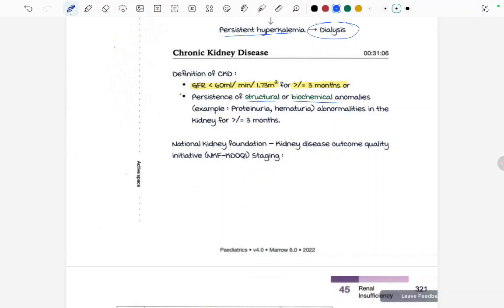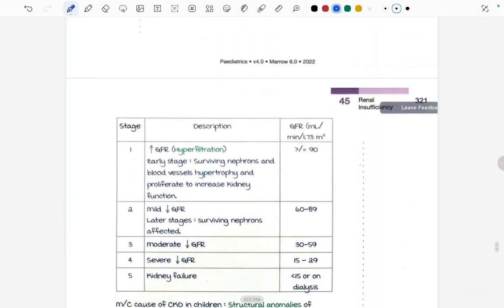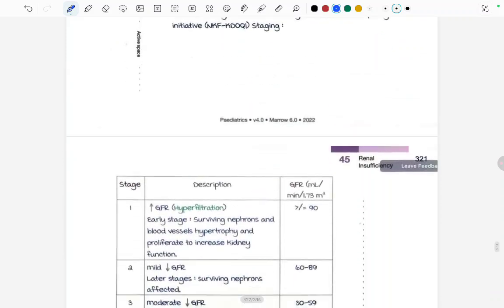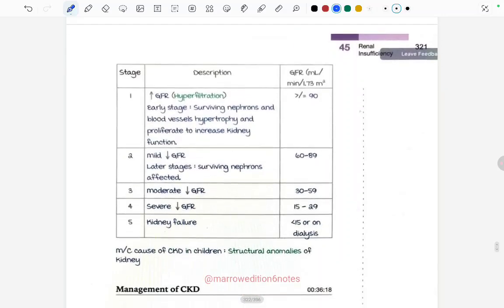National Kidney Foundation Kidney Disease Outcome Quality Initiative staging. This is what NKF KDOQI staging. Let's read. First one is increase in the GFR, that is hyperfiltration.